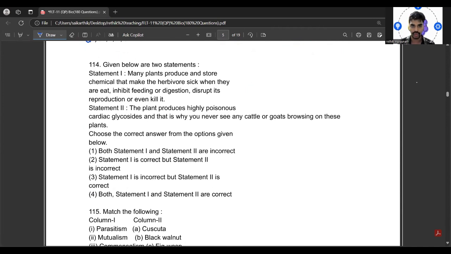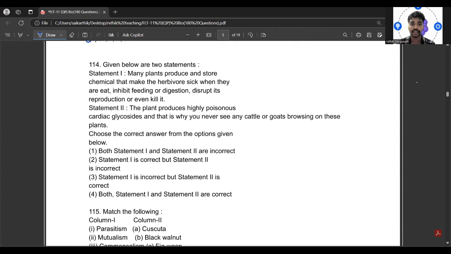Given below are two statements. Statement 1 says that many plants produce or store chemicals that make the herbivores sick when they eat, inhibit feeding or digestion, disrupt its reproduction, or even may kill it.